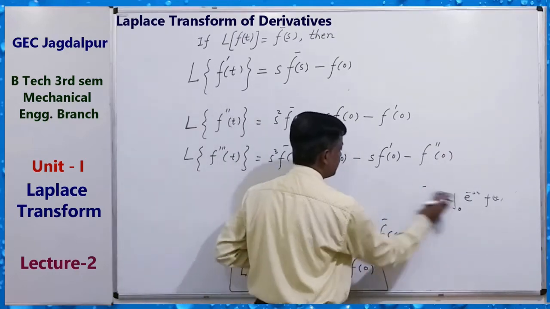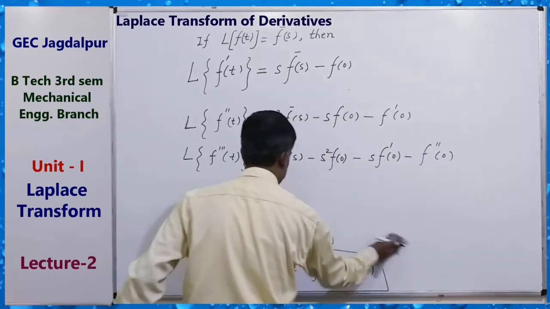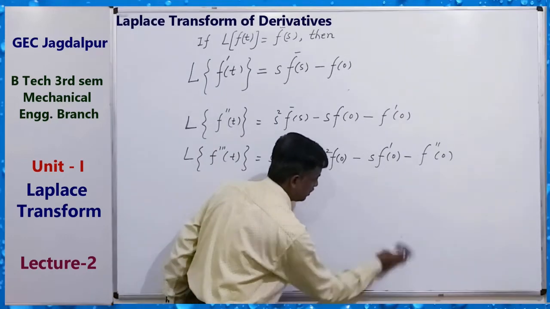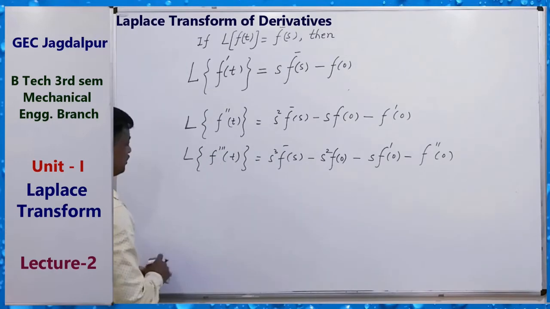So for the nth derivative, how can we write the formula?